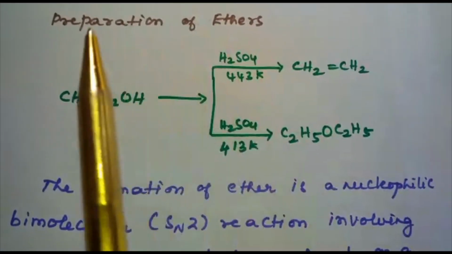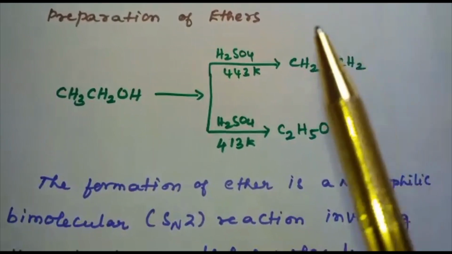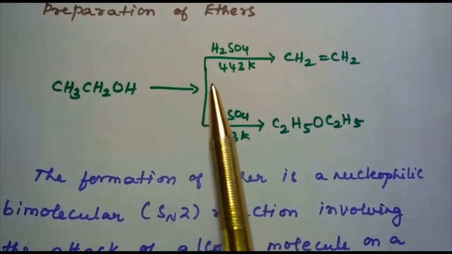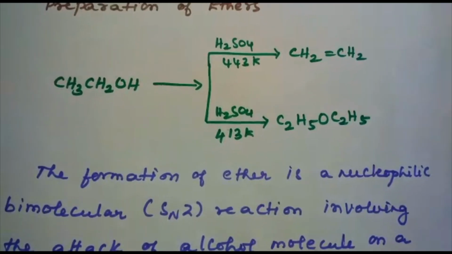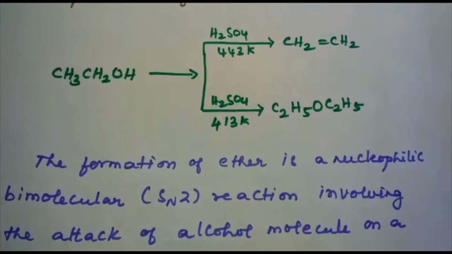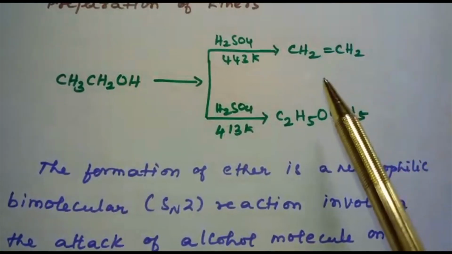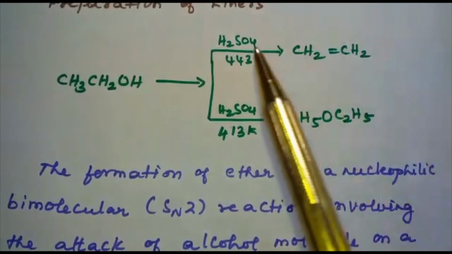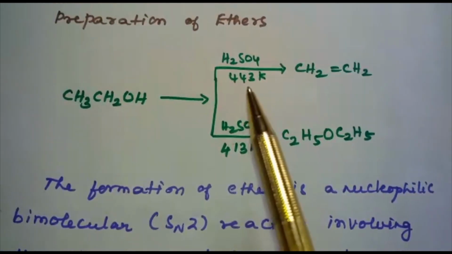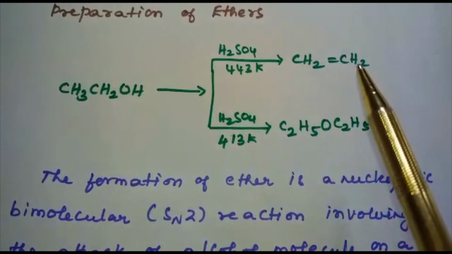Now let us discuss the preparation of ethers. Alcohols undergo dehydration reaction in the presence of protic acids such as H2SO4, H3PO4, etc. The formation of the reaction product, alkene or ether, depends upon the reaction conditions. For example, when the temperature is 443 Kelvin, you will get alkene as the main product.